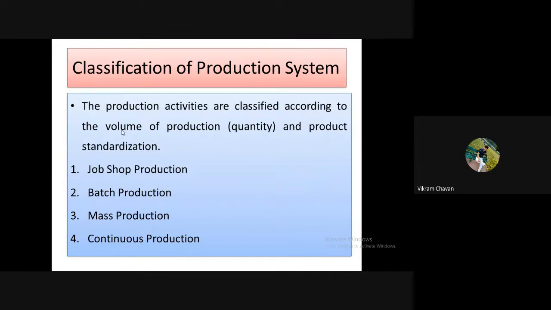Third one is mass production, and the fourth and last one is continuous production.